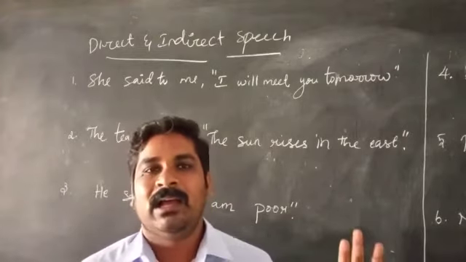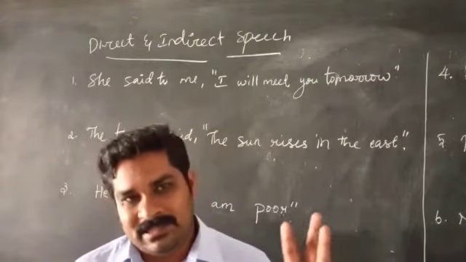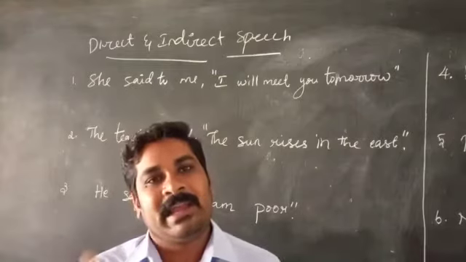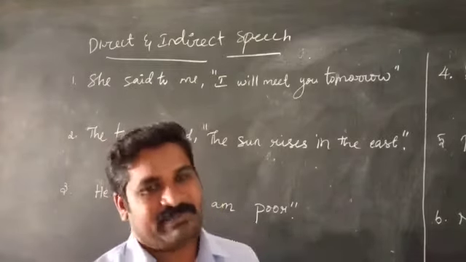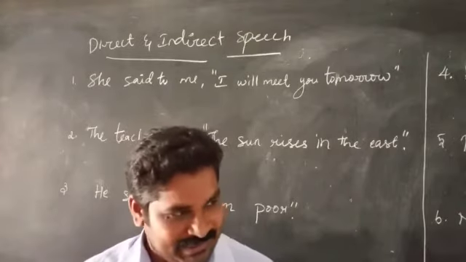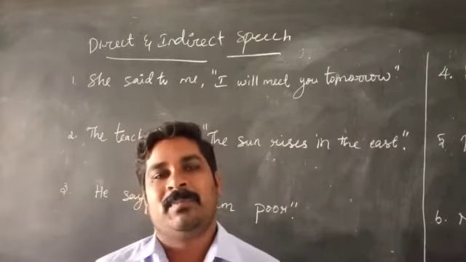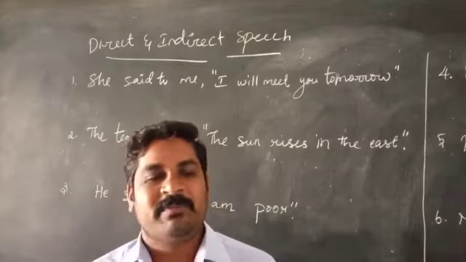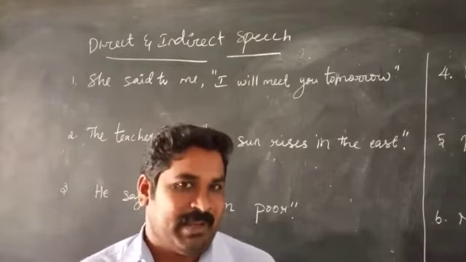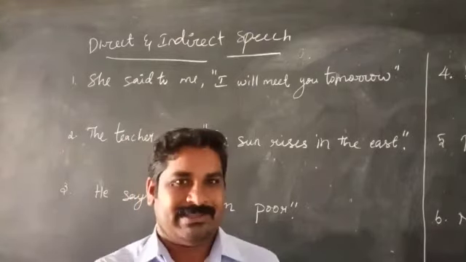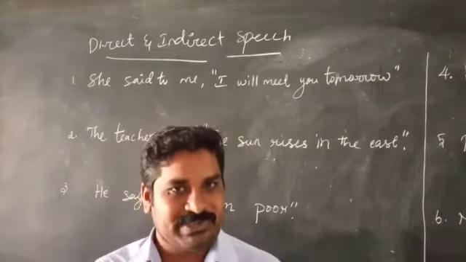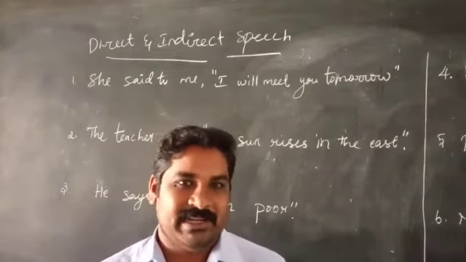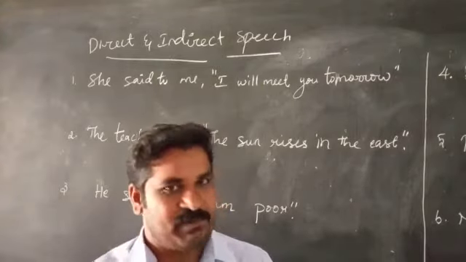And then reporting verb. For each kind of sentence I gave separate reporting verbs. Statements have one set of reporting verbs. Interrogative also has some reporting verbs. Imperative has totally different reporting verbs. At the same time, exclamatory also has some reporting verbs. We have to use totally different kinds of reporting verbs according to the kind of sentence. I already gave you that.